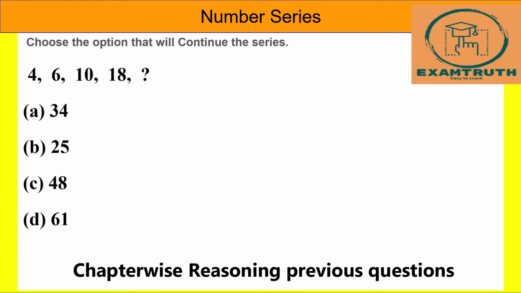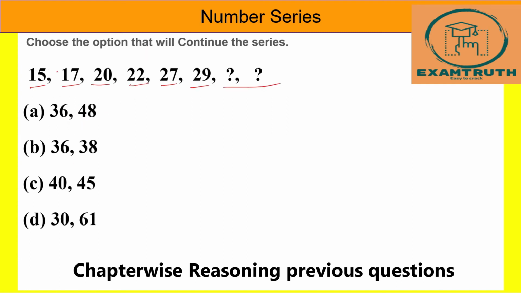Next question. Here it is 4, and next 6, next 10, next 18. What is the next number? So 4 to 6 is nothing but plus 2. 6 to 10 is nothing but plus 4. 10 to 18 is plus 8. Next it will be plus 16. So 18 plus 16 is 34. Option A is our answer.